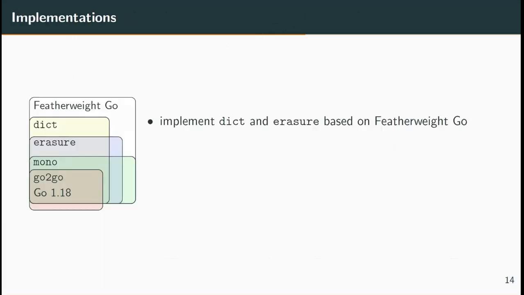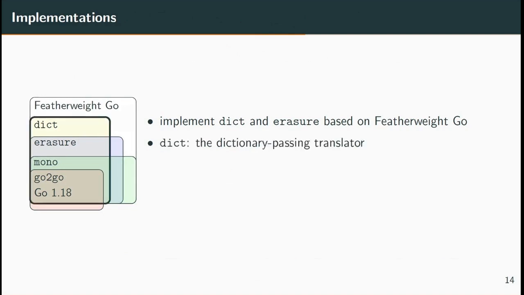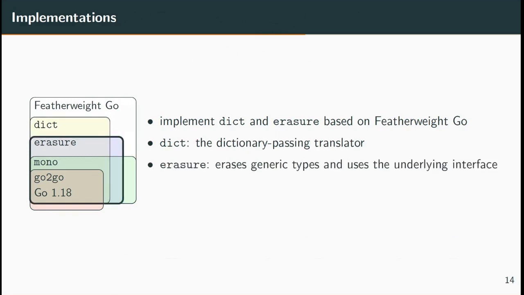We implemented two artifacts called dict and erasure, which are based on the core calculus of featherweight Go. Dict is a dictionary passing translator. Erasure is an alternative homogeneous implementation besides dictionary passing. Rather than using a dictionary, it erases the generic types and uses the underlying interface types.